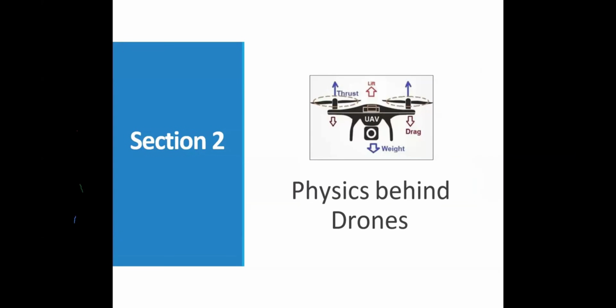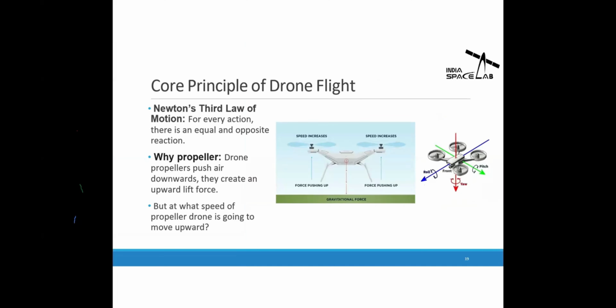So let's say if a drone has to fly, there is a force the drone is supposed to apply to the ground. If the drone applies force to the ground, then definitely the ground will oppose this force, and this is why the drone lifts from the ground. To generate this lift, the propellers come into the scenario. When the propeller rotates, it pushes air downward, and the ground force pushes the drone up. So this is how the drone lifts off the ground.